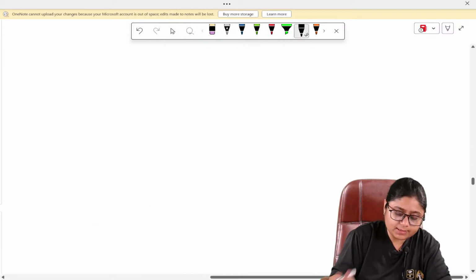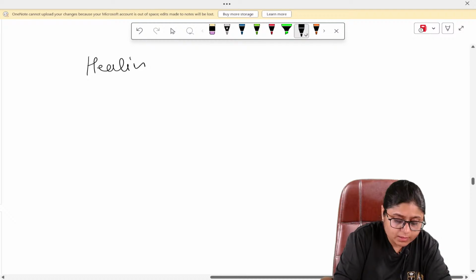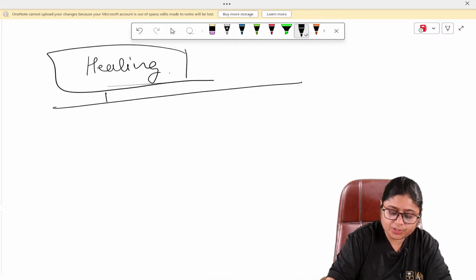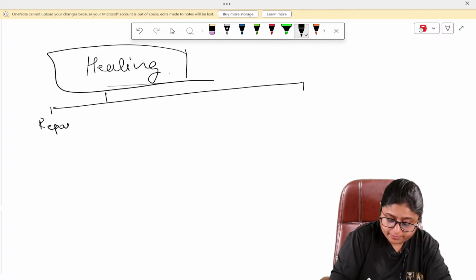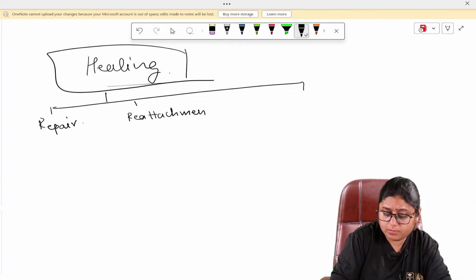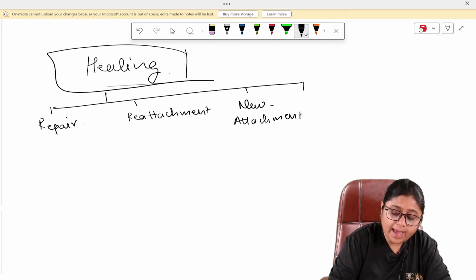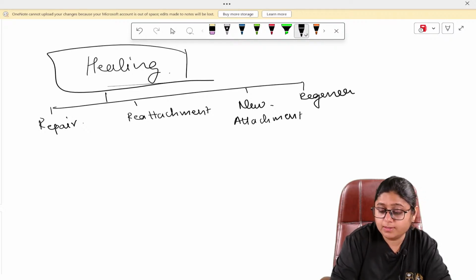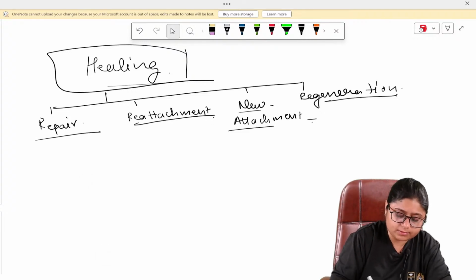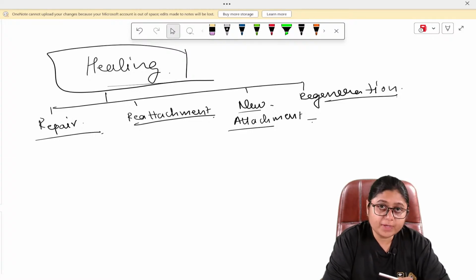Healing basically happens in four basic types, which are repair, reattachment, new attachment, and regeneration. These are the types of healing that can occur in the periodontium.